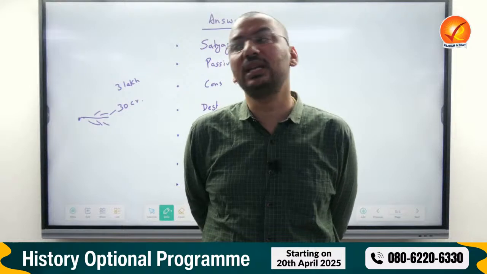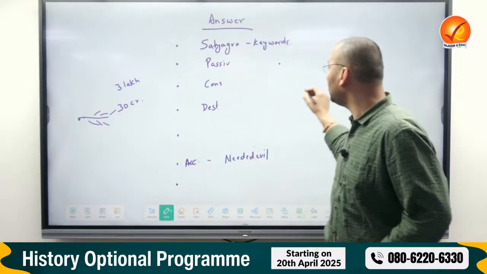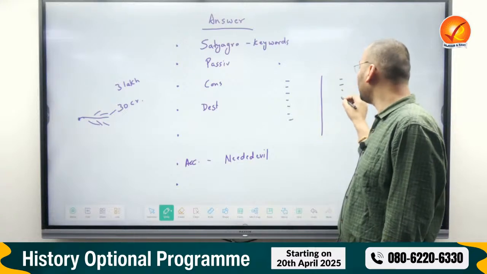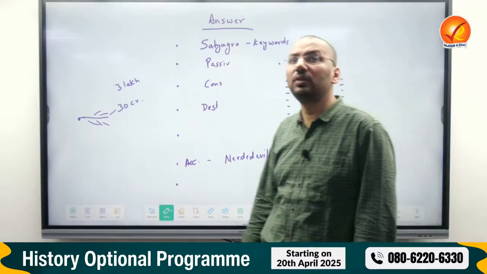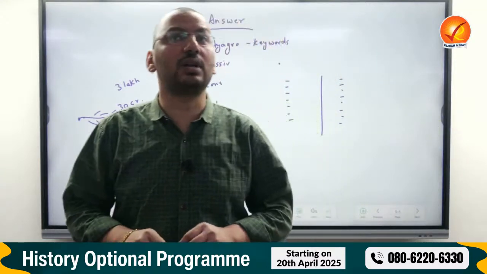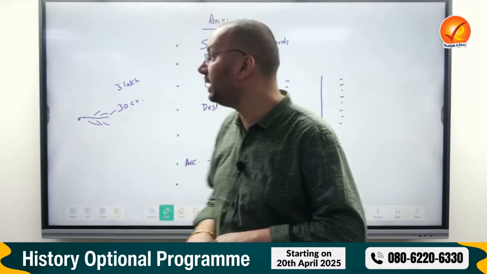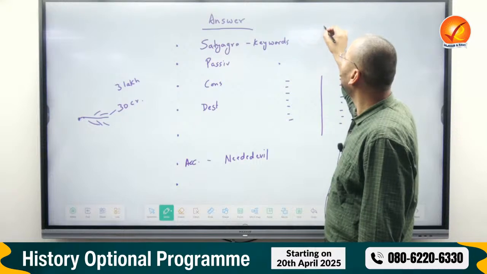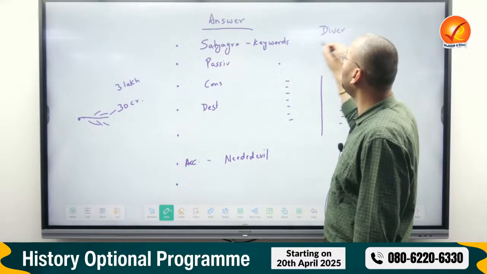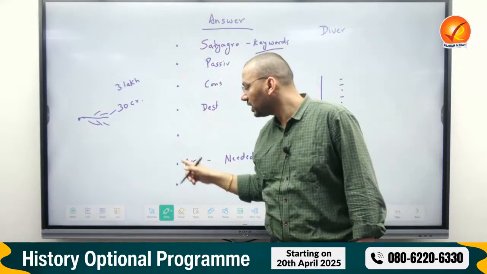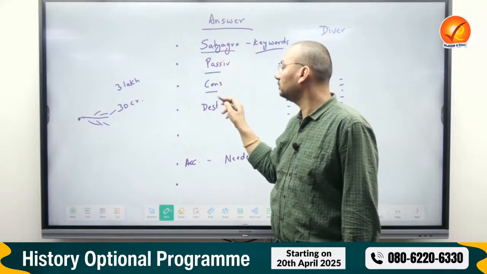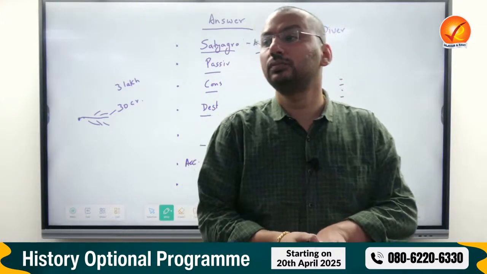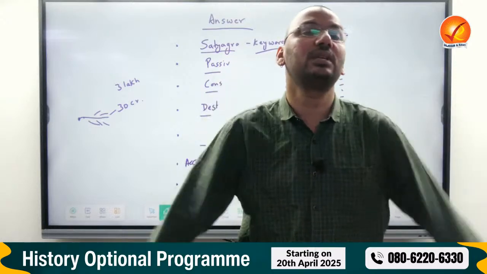If you have to write on any event, say the Guptas, whose age was a golden age, I can't give you an example because I know you don't know anything. So we have to write both the views. More views you cover, the better the answer will be. An answer needs two things: diversity, and in this diversity, keywords. Points should have diversity and points should have keywords. Every point should have some keyword. If you could quote the source according to this, that's the best thing.